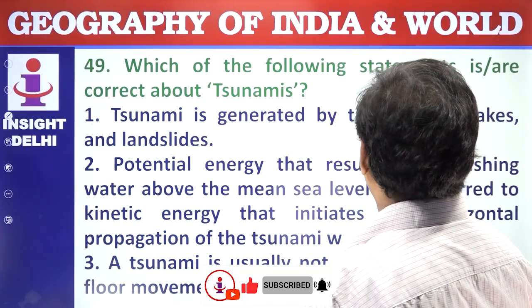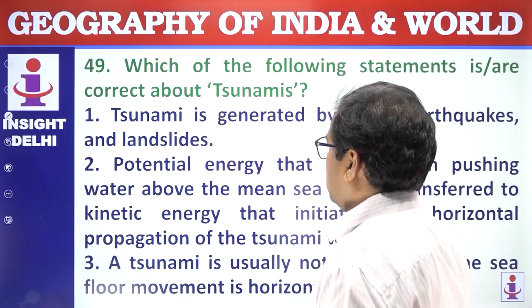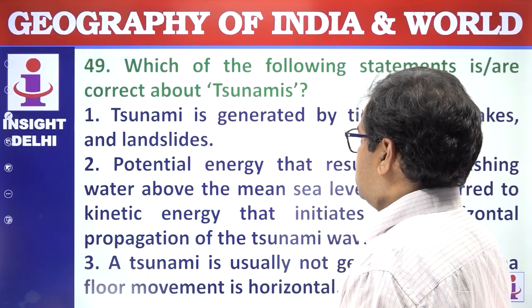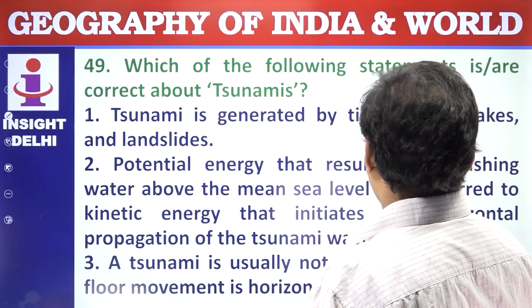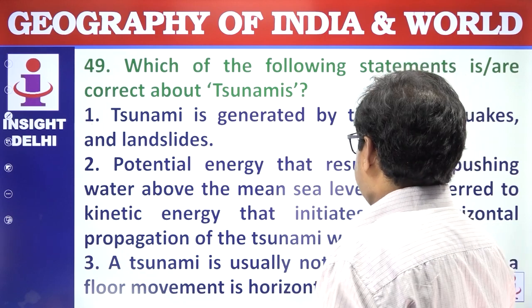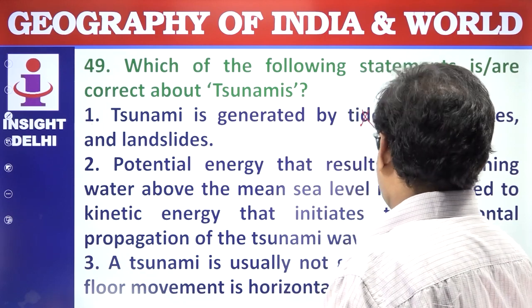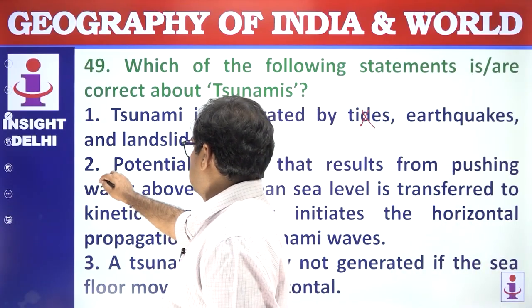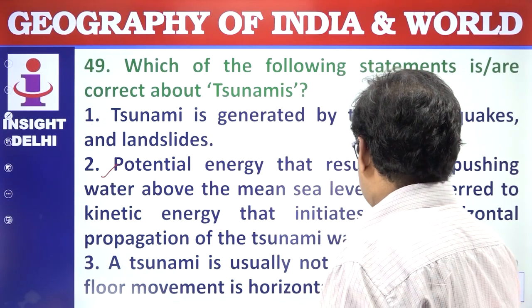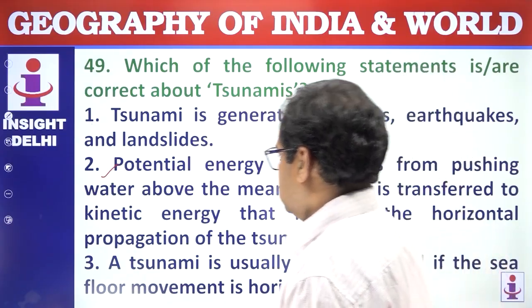Tsunami is generated by tides, earthquakes and landslides. So it is not the tide. So the statement is wrong. Statement 2: potential energy that results in the pushing of the water above the mean sea level is transferred by the kinetic energy that initiates the horizontal propagation of the tsunami waves. The statement is correct. The tsunami is usually not generated if the sea floor movement is horizontal. This is also correct.